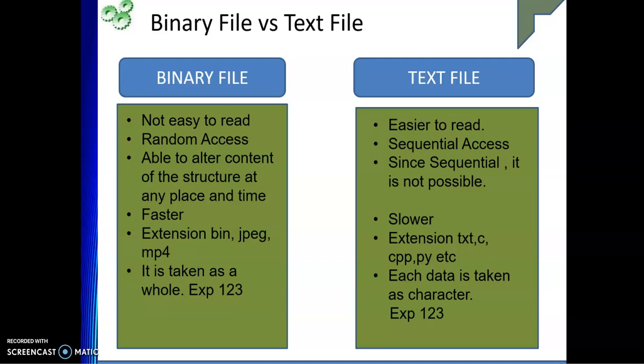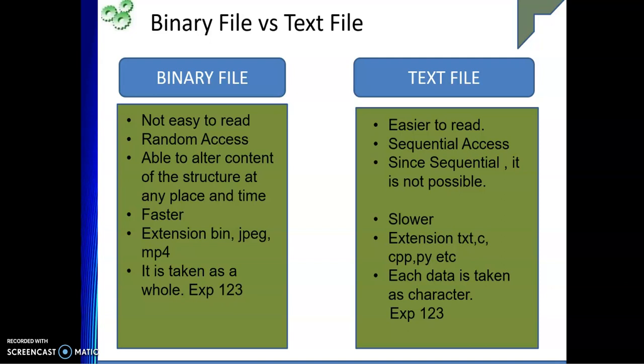So the difference is that a binary file is faster, can be randomly accessed so I can alter the content, and each piece of data is taken as a whole. But a text file is easier to read, and we can sequentially access its content. However, since access is sequential, it is not possible to alter it at any particular point.